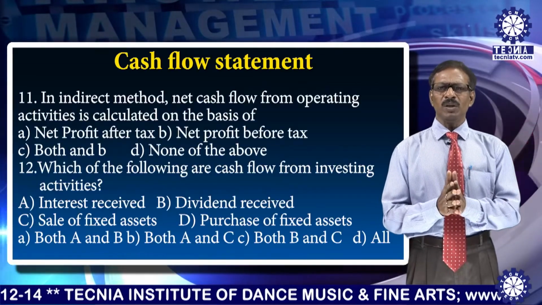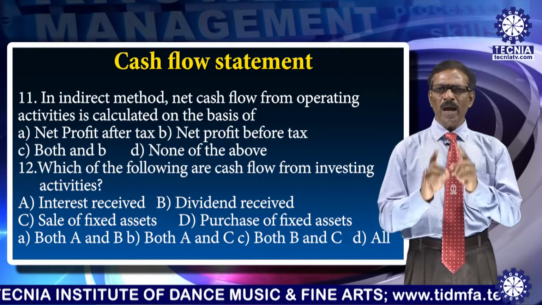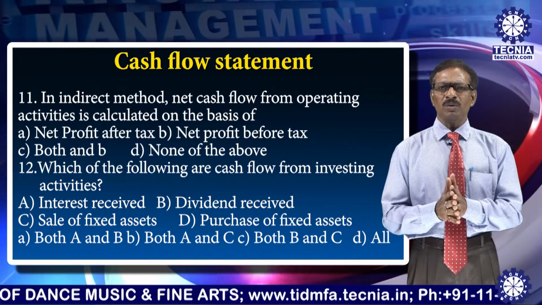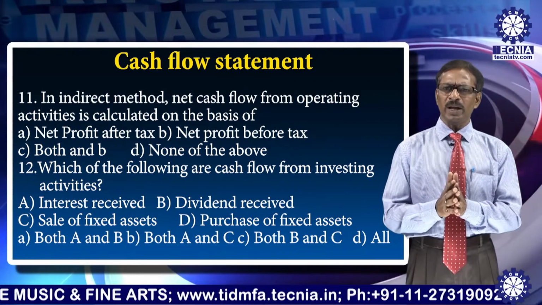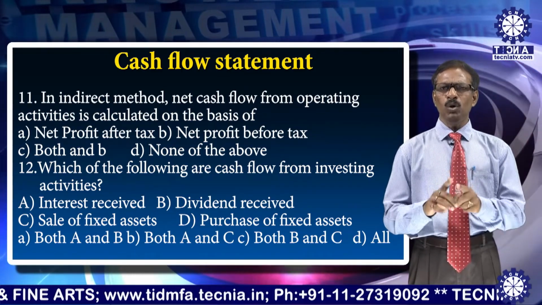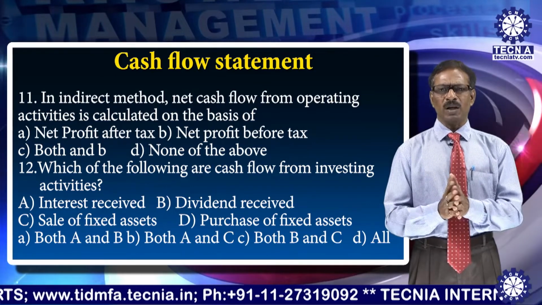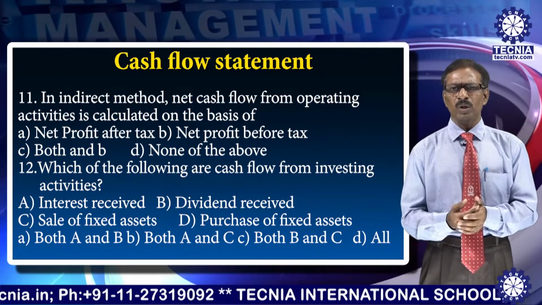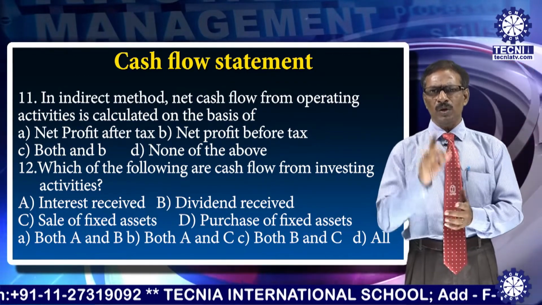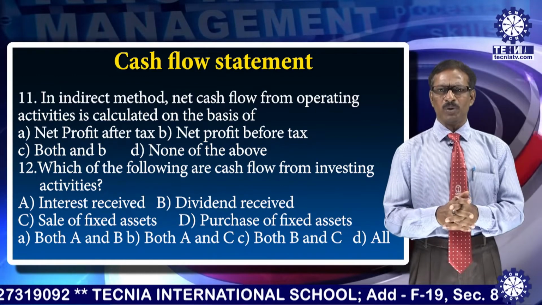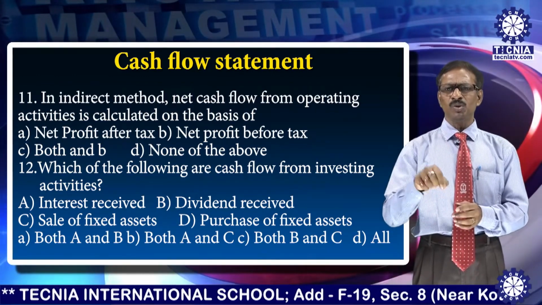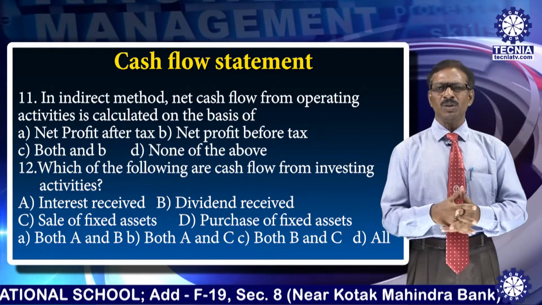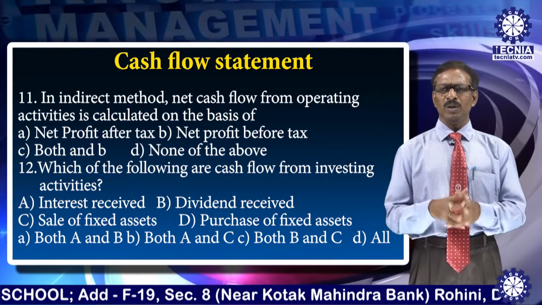Then 11th question, in indirect method, net cash flow from operating activities is calculated on the basis of net profit after tax, net profit before tax, both A and B, none of the above. Yeah, it is simple. Both of the above or none of the above is not true, and net profit after tax is not true. The right answer is the net profit before tax, because tax paid is also shown under the payment on account of operating activities.